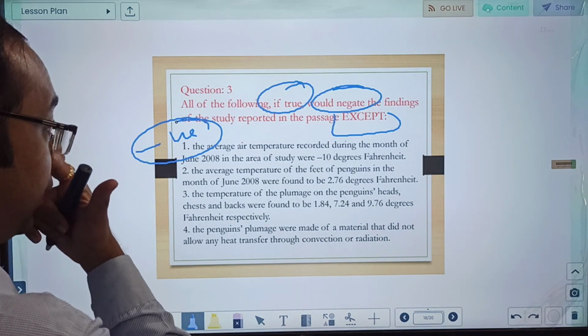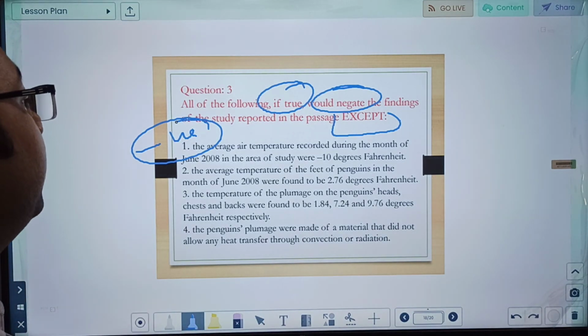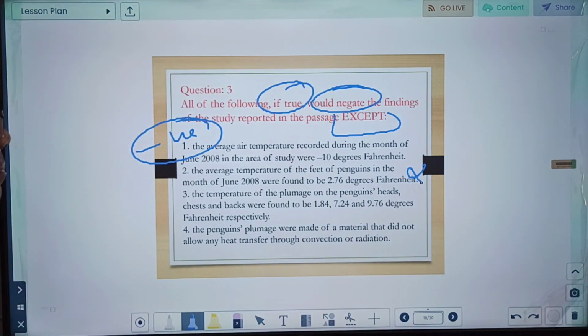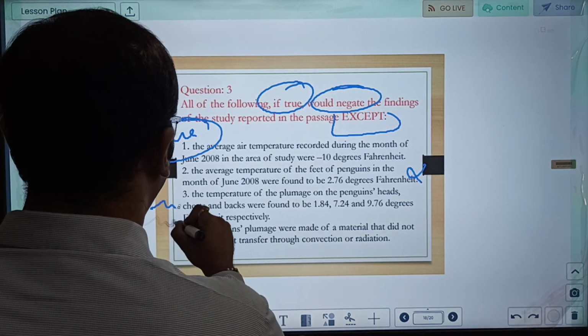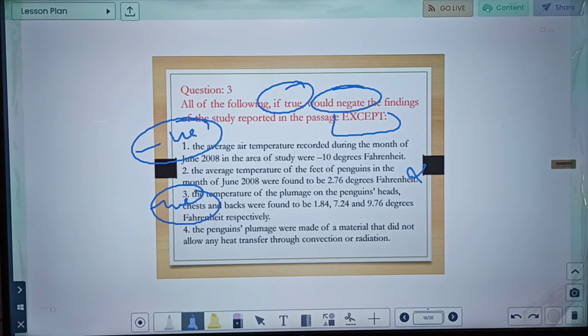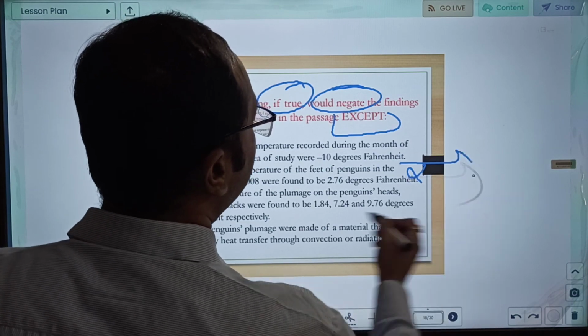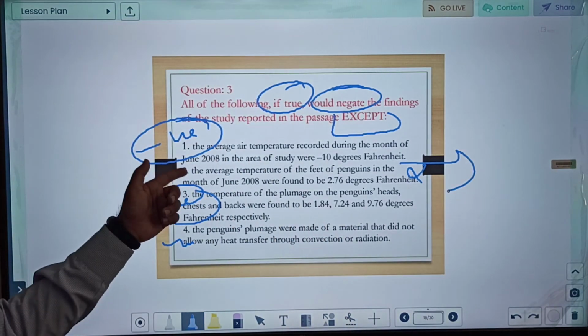In the first paragraph you can see the average temperature of the feet of penguins was found to be 2.76. No, this will not negate. Temperature of plumage on the penguin's head were found to be, if all 3 were positive, this will also negate, because then it is more than the temperature, that 1.76 which was mentioned. Penguins' plumage were made of metal that did not allow heat transfer. This will also negate. So option number 2 is something which will not negate. So that is our correct answer.